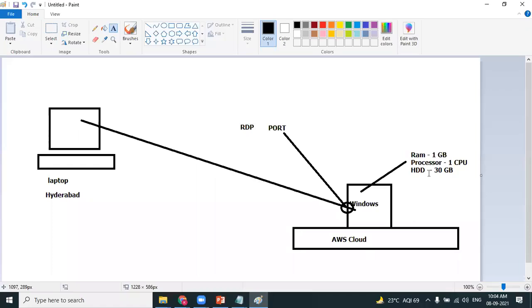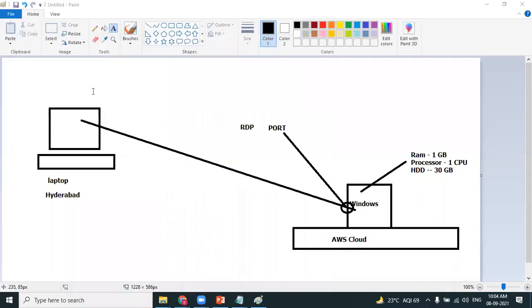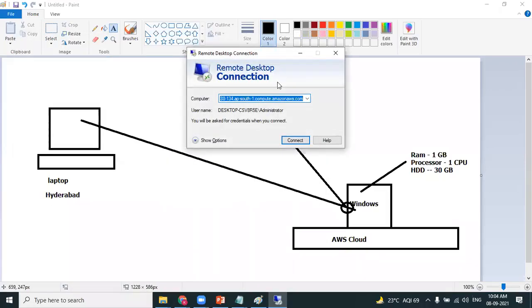You don't need to install it exclusively. When you install the operating system, it comes automatically. I'll show you. If you want, you can confirm it right away on your personal laptop. Remote Desktop Connection will already be available. So using this Remote Desktop Connection, we'll be connecting to the remote machine. Got it?